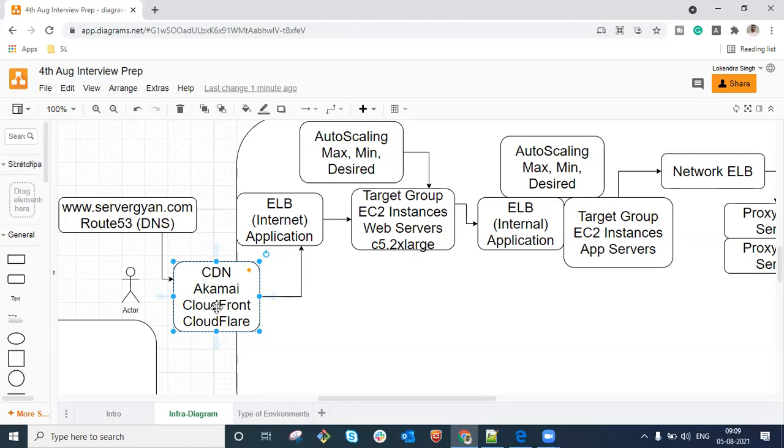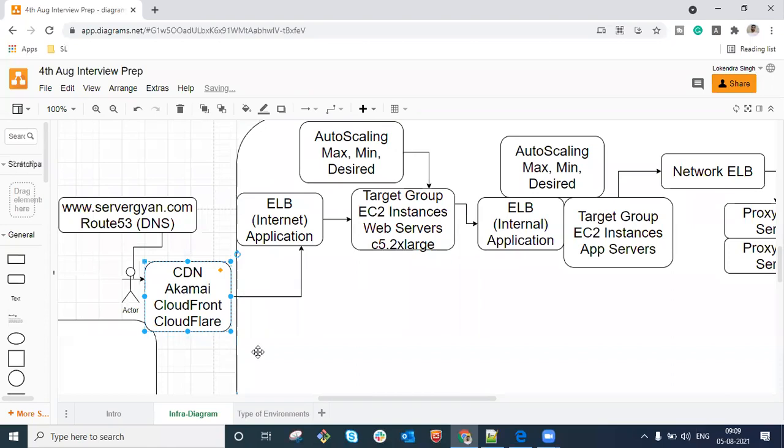So the particular TTL which we are going to define, for that particular time period only CDN is going to cache the data. Once the TTL expires, the very next request for the same file that comes onto the CDN will be forwarded directly to the load balancer, because it will flush the data from its content network.